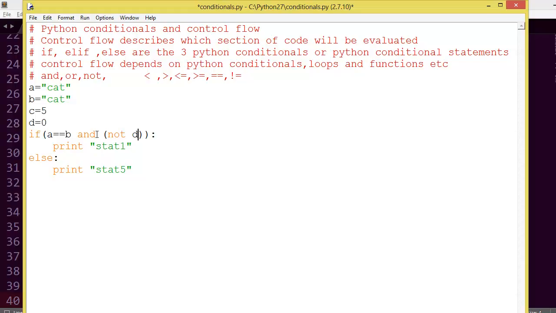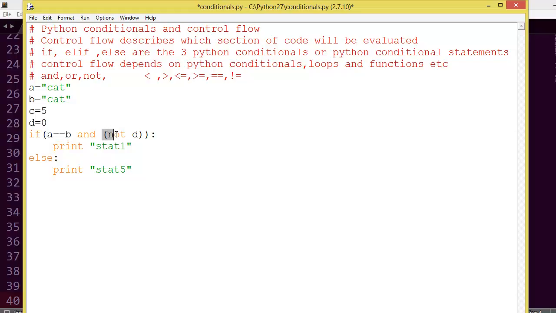First it will check a equal to b. This is true. And will return true if and only if both operands return true, which is the expression on the left side and the expression on the right side.